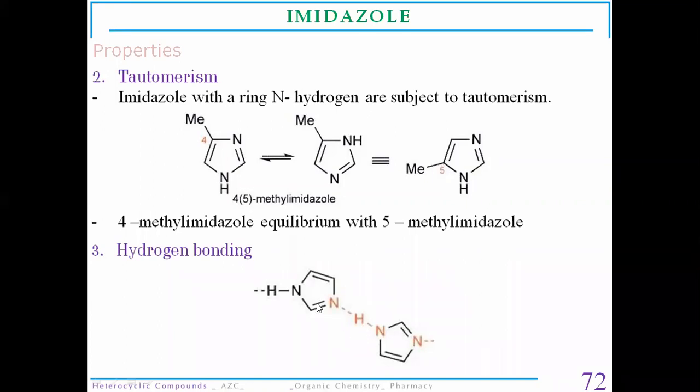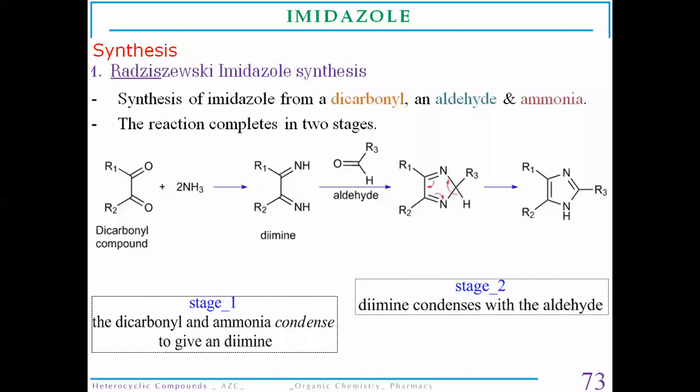Now the nitrogen atom which behaves as a pyridine-like nitrogen possesses a lone pair of electrons, so it is going to form a hydrogen bond with another imidazole molecule. So there must be an existence of hydrogen bonding in the imidazole molecule.